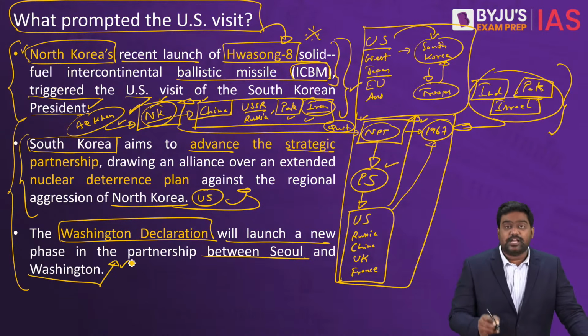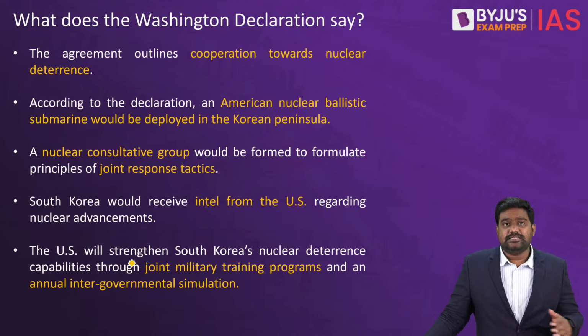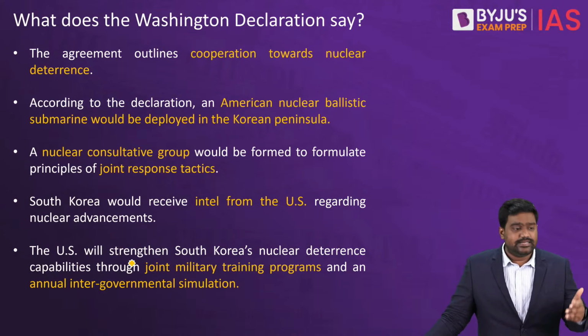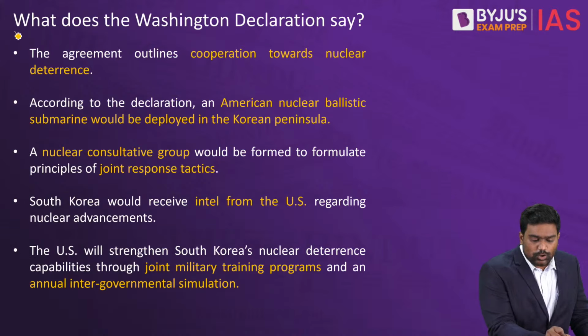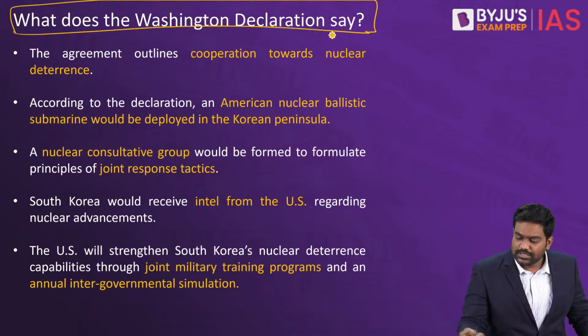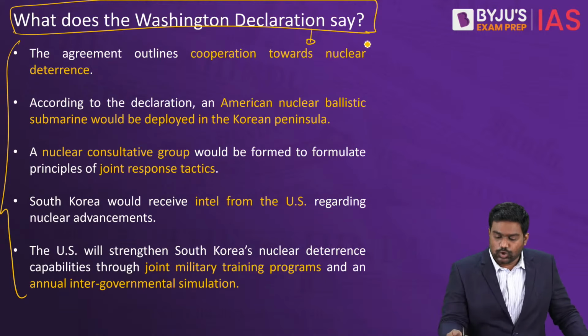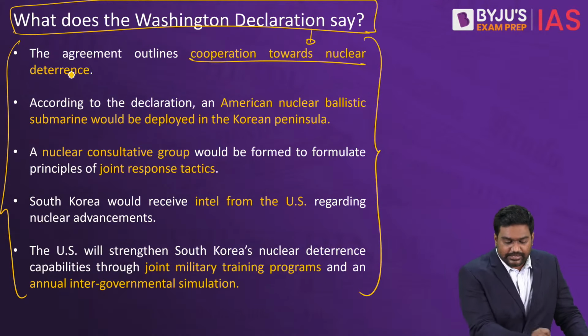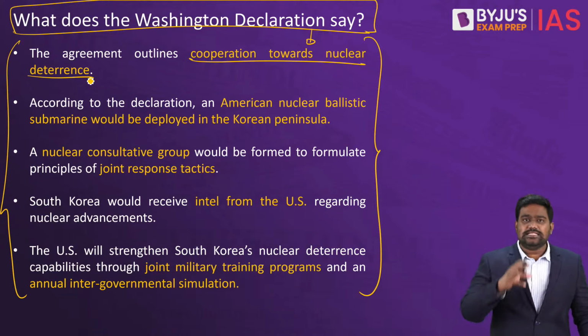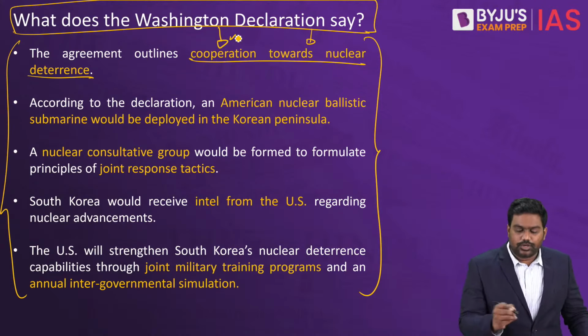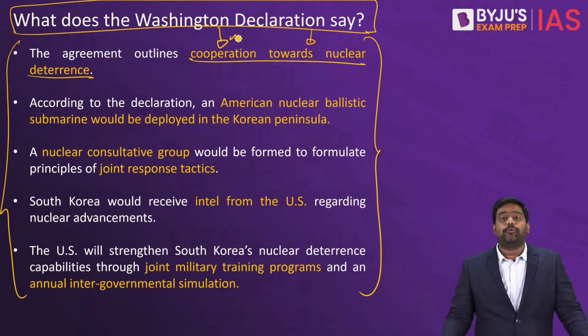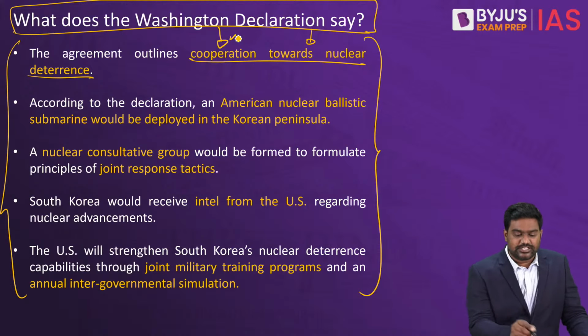As North Korea has become increasingly aggressive and has repeatedly tested nuclear warheads and even ICBMs, South Korea wants this support from the US, a guarantee that the US is going to defend South Korea and build its nuclear deterrence against North Korea. That is the primary objective of the Washington Declaration. It promotes cooperation towards nuclear deterrence between these two allies.